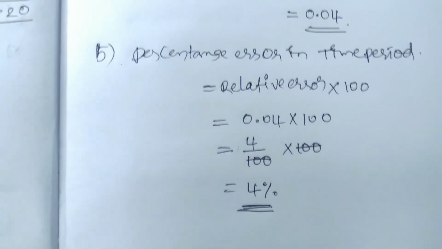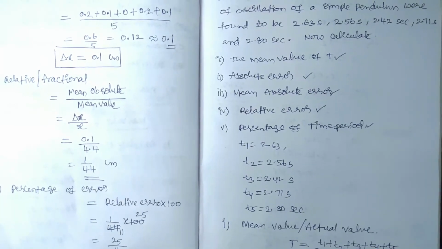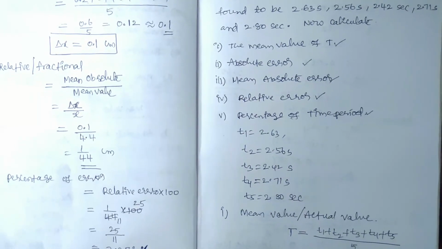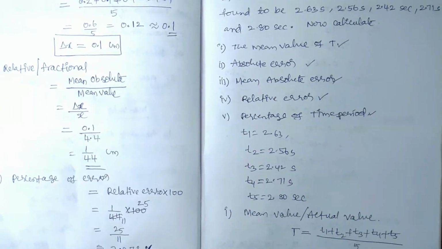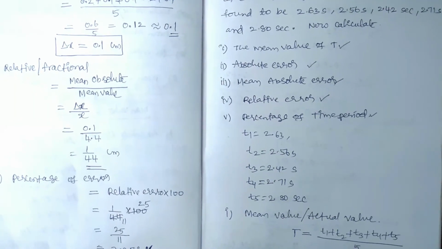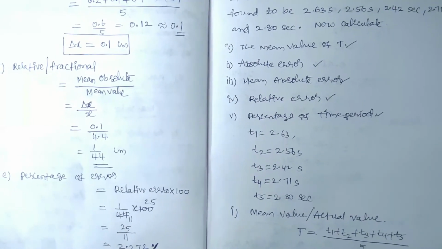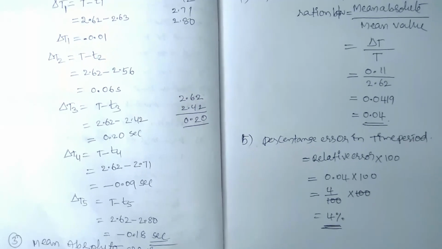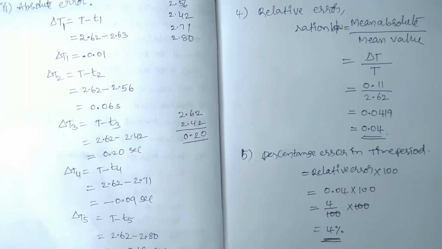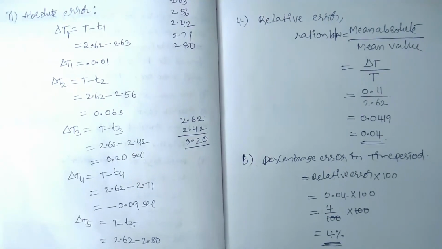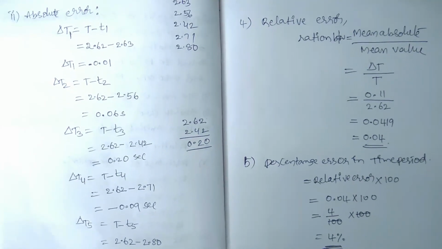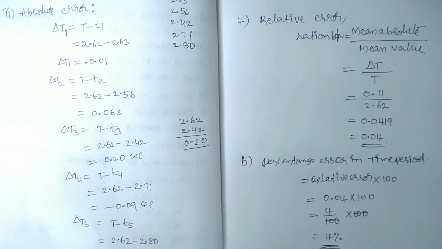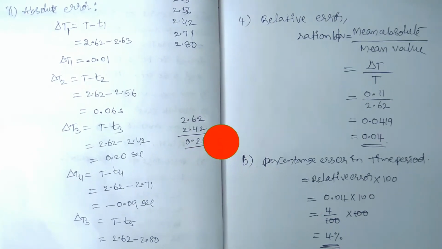Okay, so this is the method to find the mean value, absolute error, mean absolute error, relative error, and percentage error. I hope you are all understanding. For better understanding, you have to watch repeatedly, then you can get the idea how to solve the problems. One thing I have to remind you: you should not skip the video while practicing the numericals, because every point, every word mentioned by me is very, very important, which you have to learn and note down, then you can understand very easily.